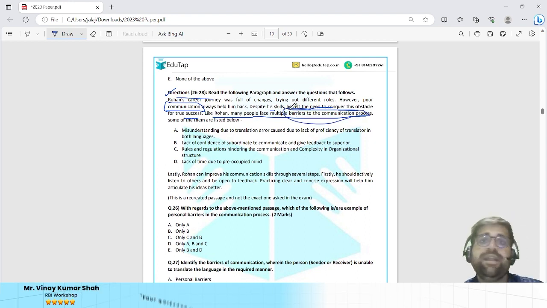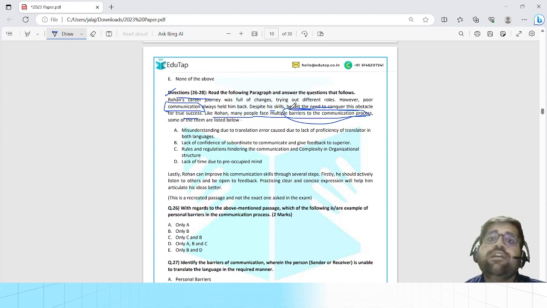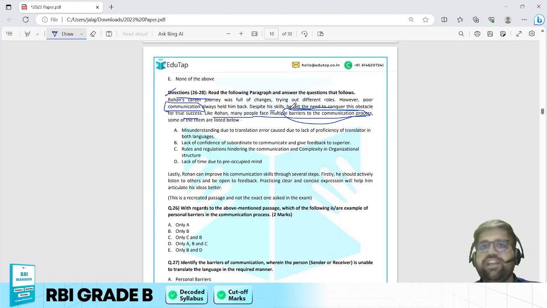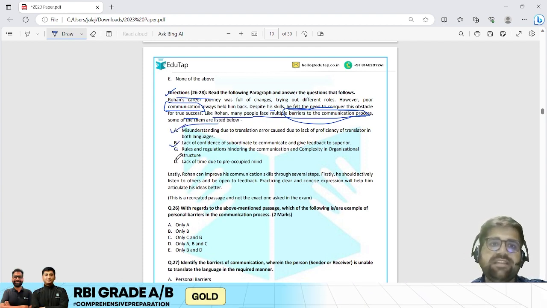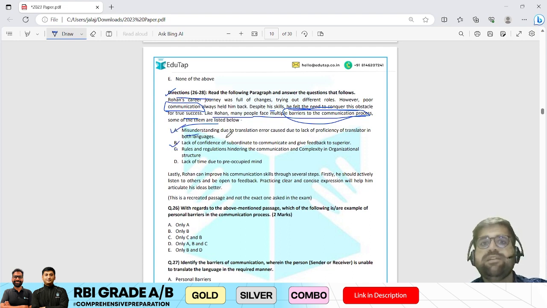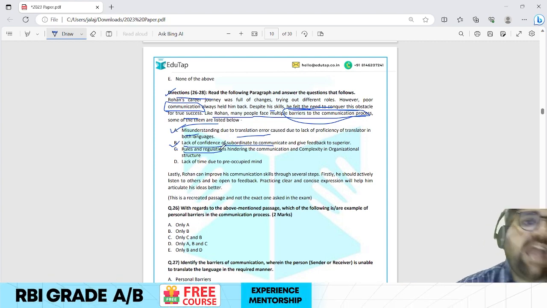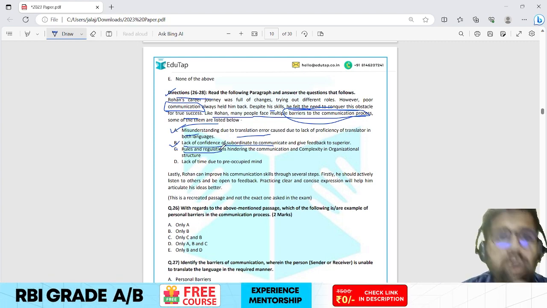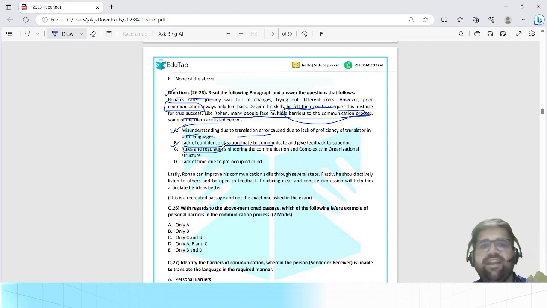Now, this introduced me to a second theme, that under communication, this question is targeting barriers to communication. That becomes my sub theme. Now, there are some barriers which are given to you. Barrier A talks regarding misunderstanding due to translation error. Barrier B talks regarding lack in confidence of subordinate. Barrier C talks regarding rules and regulation, and barrier D talks regarding the lack of time due to preoccupied mind. Okay, I have read all of them.